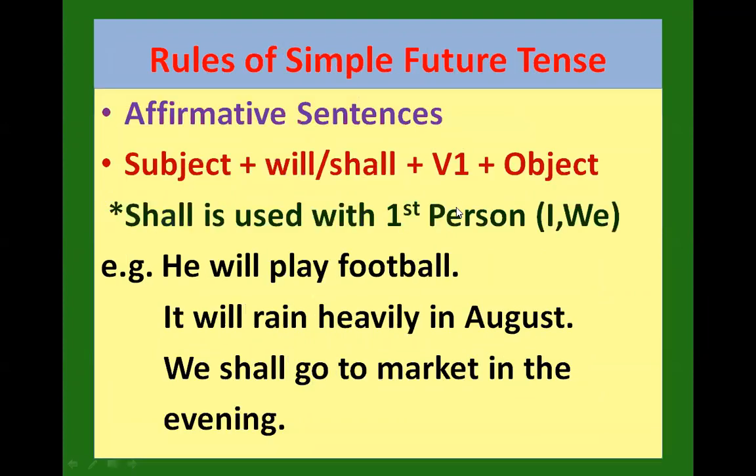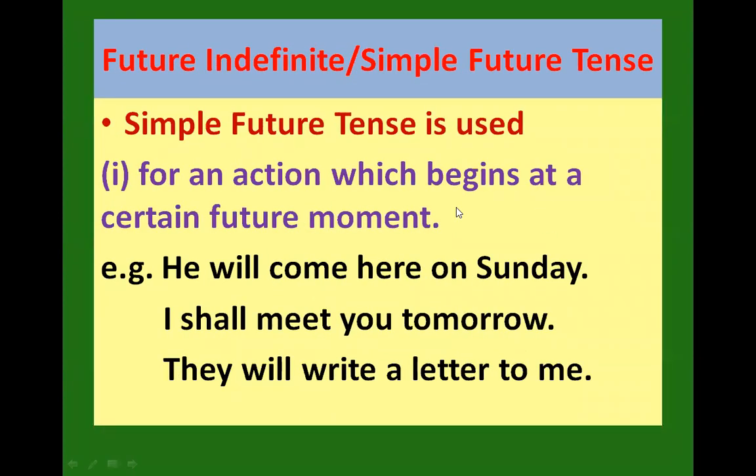Next is, a simple future is also used to indicate an offer or promise. Now here one thing you must keep in mind, that with first person, that is with I and we, use shall to express simple future. I shall meet you tomorrow. We shall meet you tomorrow. But if with I and we you use will, then the meaning changes. Then it indicates an offer or a promise, right? So I will give you a nice gift.